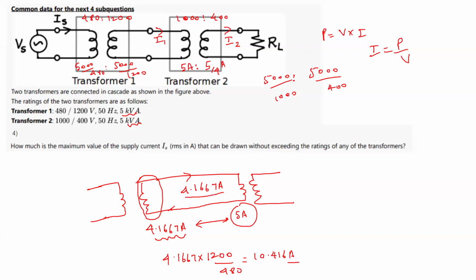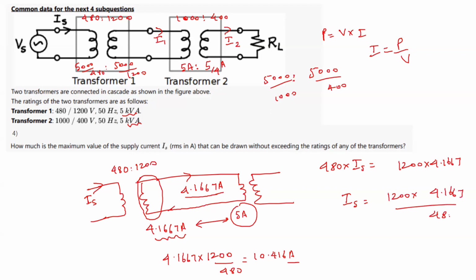Okay, so if we take 4.1667 ampere, we can get the current here as per the voltage, as per the turns ratio. You multiply the ratio accordingly, because 480 into I should be equal to 1200 into 4.1667 ampere. For an ideal transformer, as per the mmf balance, we get it like this. So I will become 1200 into 4.1667 by 480, which you will get as 10.416 ampere. Is there any doubt in this question?